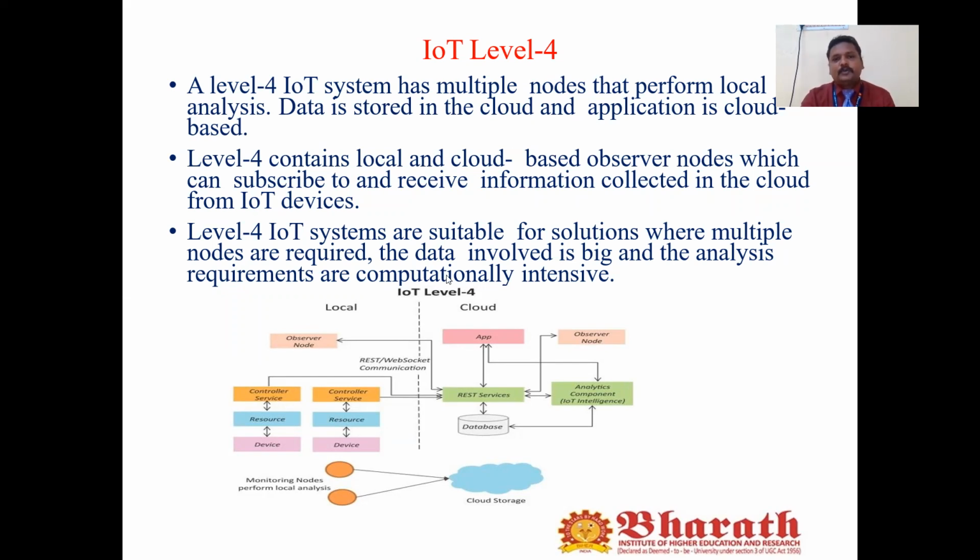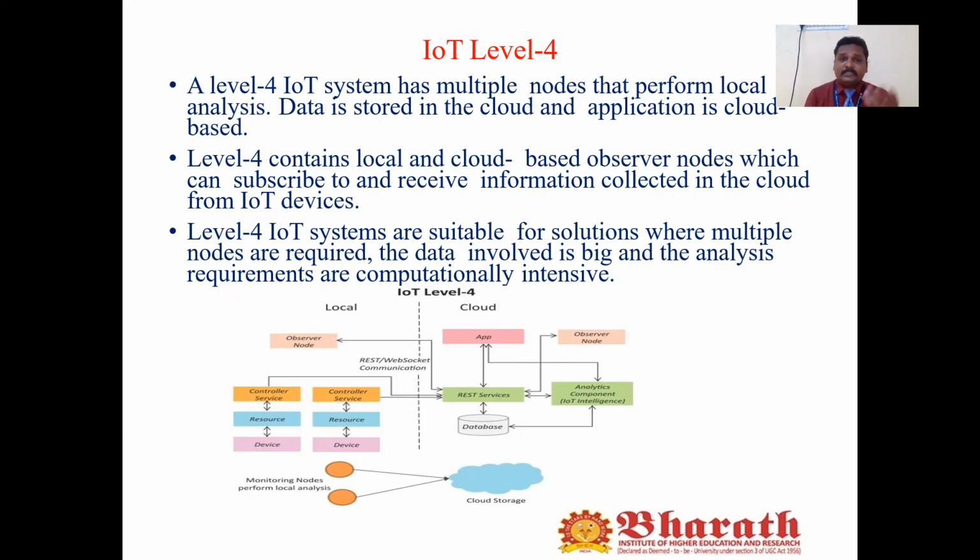So we need two kinds of observer node. One is the local-based observer node, which monitors all the information about the particular nodes. The other is the cloud-based observer node. Both nodes can subscribe to receive information collected in the cloud from the IoT devices. IoT level 4 is suitable as a solution because levels 1, 2, and 3 support only a single node, single devices only.